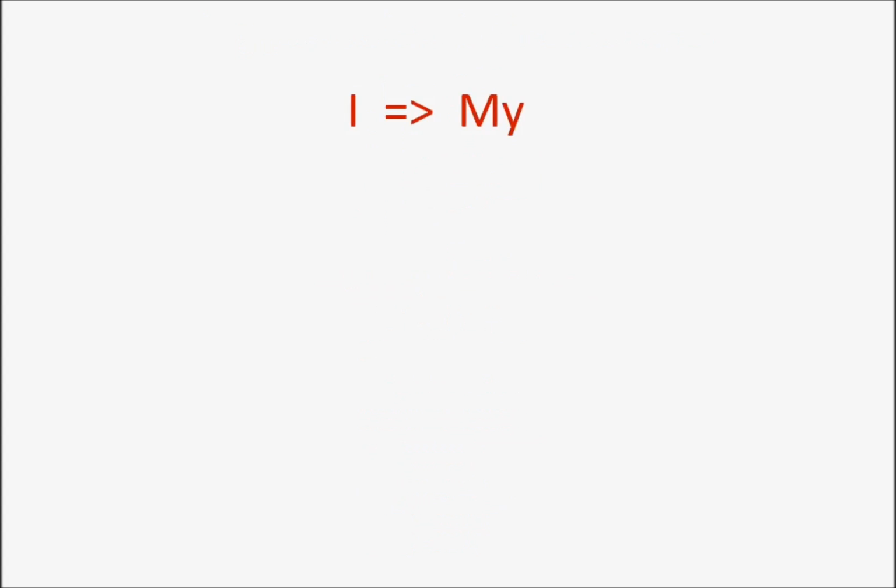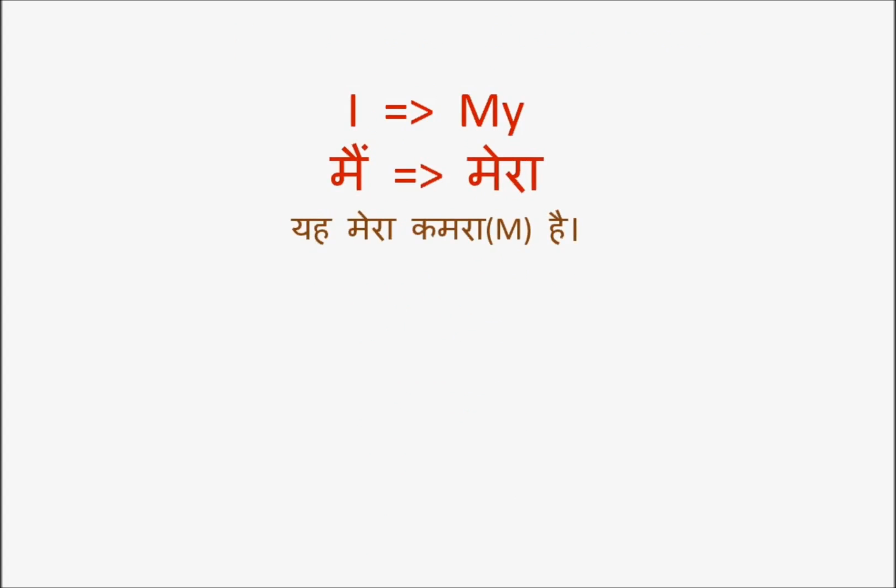Now let's proceed to examples to make this clearer. I becomes my. मैं becomes Mera. Right? So the object in question is kamra, room. Now kamra is masculine gender.